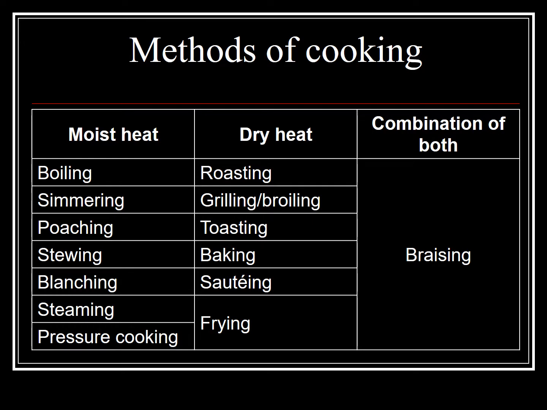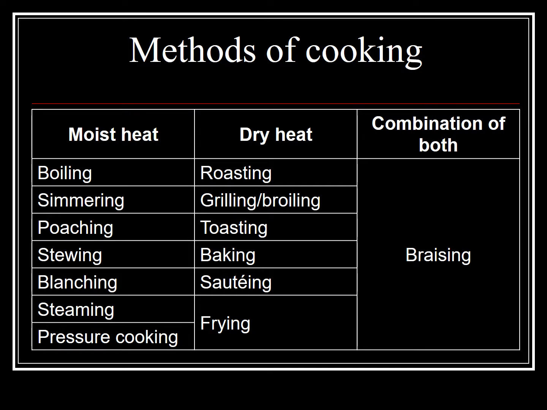First is moist heat. In moist heat, water or steam is used as a cooking media. The methods include boiling, simmering, poaching, stewing, blanching, steaming, and pressure cooking.